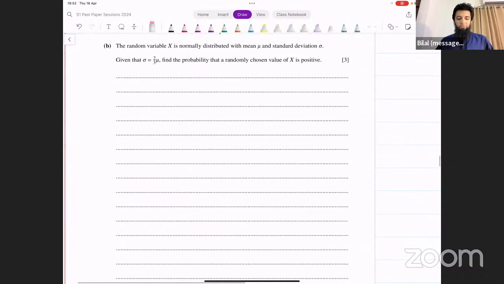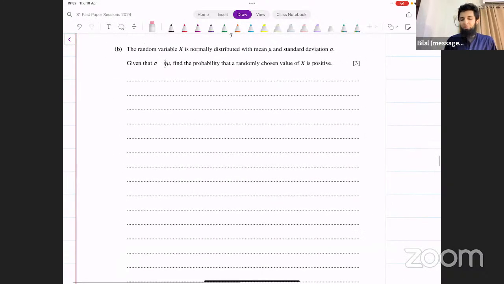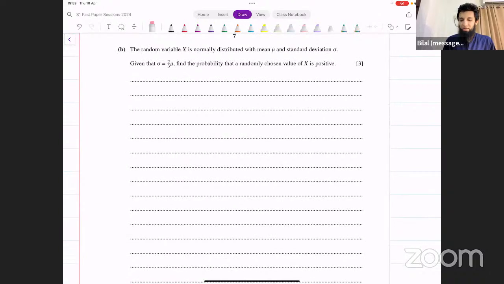All right. Now, the random variable x is normally distributed with mean mu and standard deviation sigma. Given that sigma equals 2 over 3 mu, find the probability that a randomly chosen value of x is positive. Now, what does that mean? Randomly chosen value of x is positive. So we need to find the probability that x is greater than 0. This is what we want to find out, right? Positive means it's greater than 0.